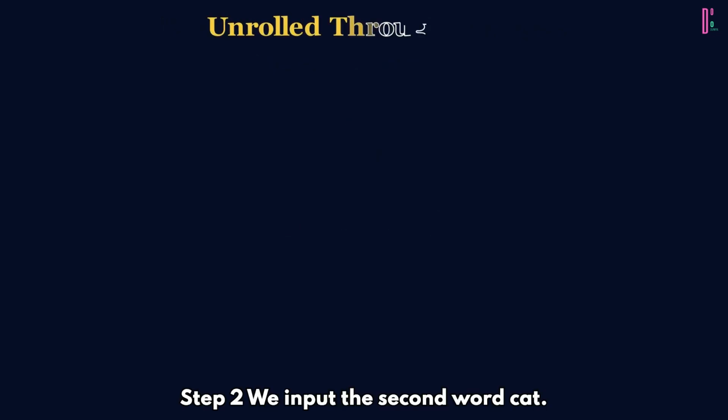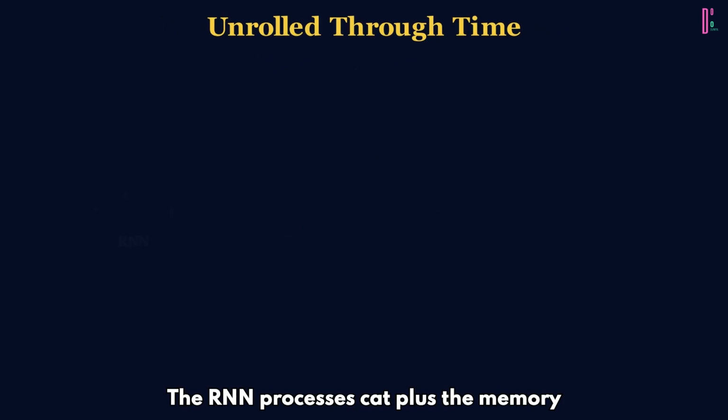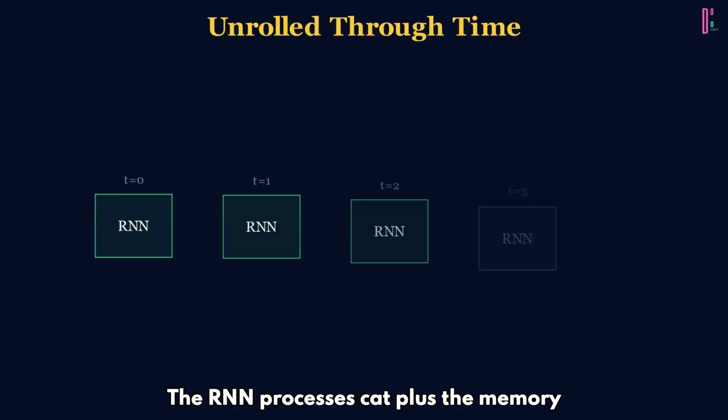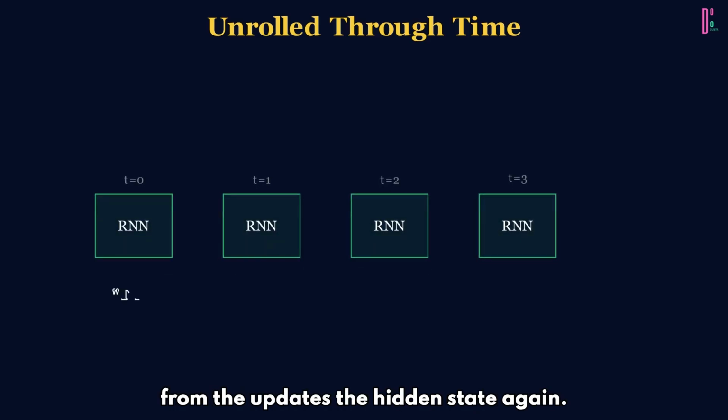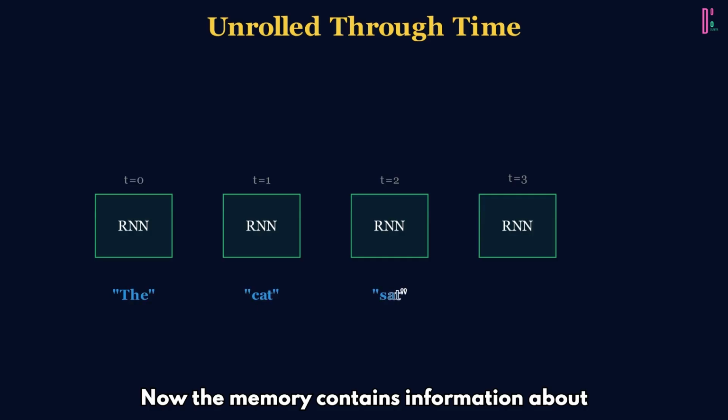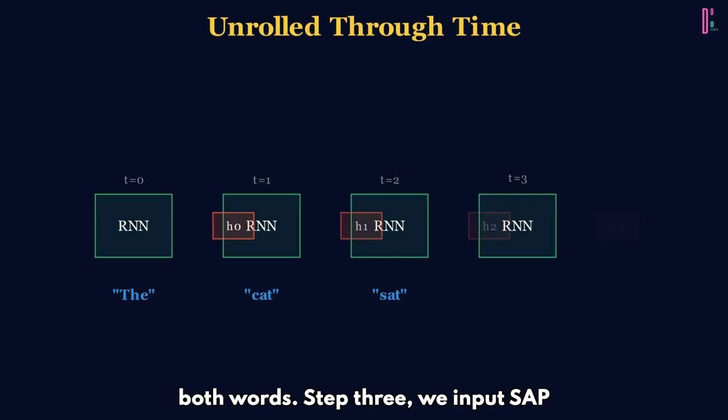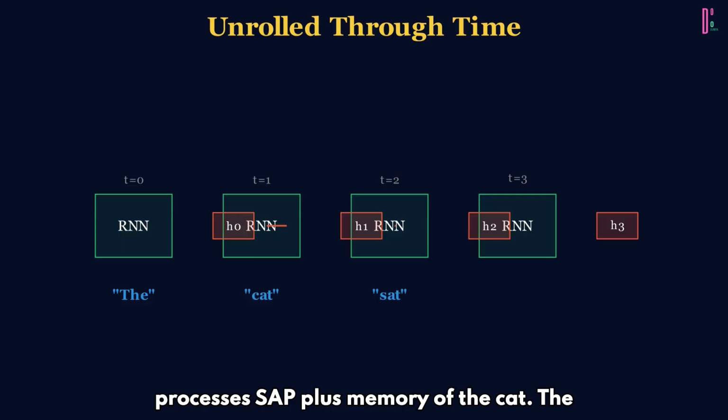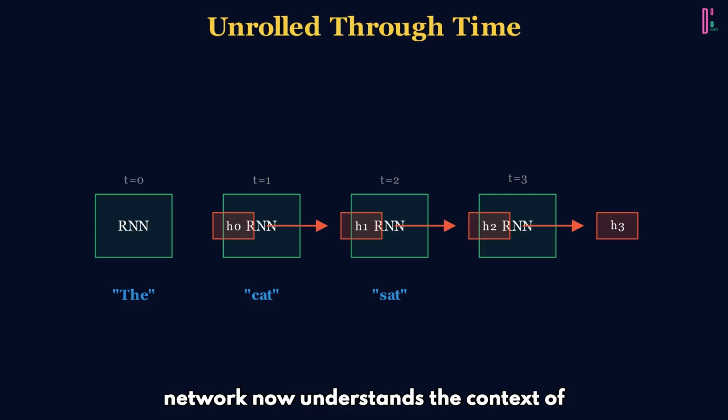Step 2, we input the second word, cat. The RNN processes cat plus the memory from "the", and updates the hidden state again. Now the memory contains information about both words. Step 3, we input sat. It processes sat plus the memory of "the cat". The network now understands the context of the entire phrase.